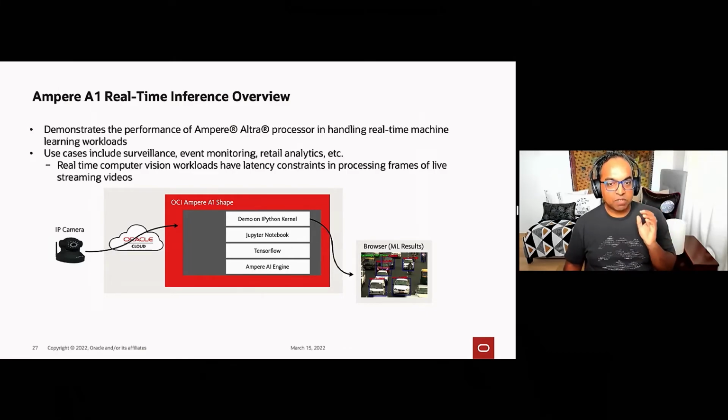In this case, we're using a live feed from a camera, streaming it into a VM in the cloud, running inference using a pre-trained model to recognize cars coming through an intersection. The key aspect here is that this is a real-time workload where latency is very important.